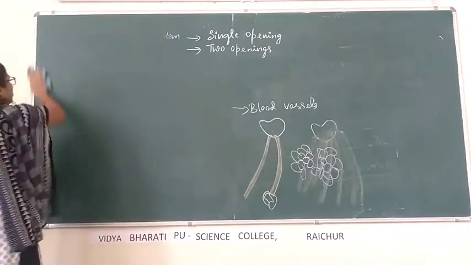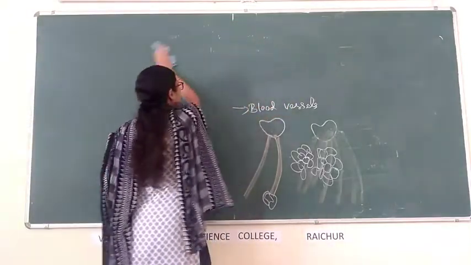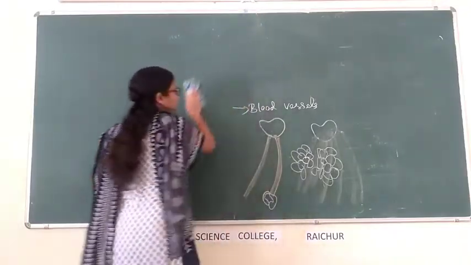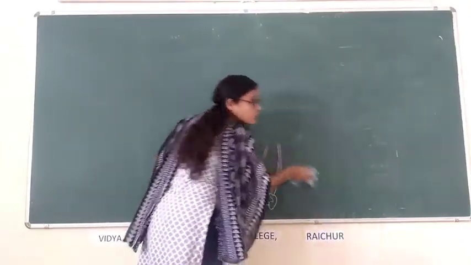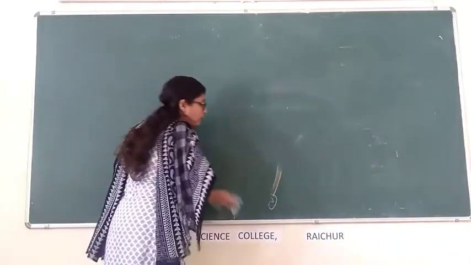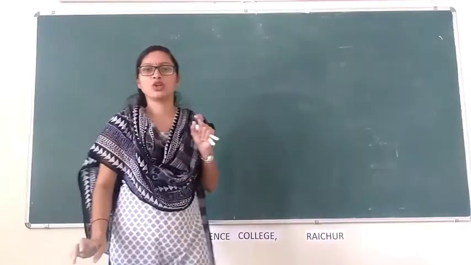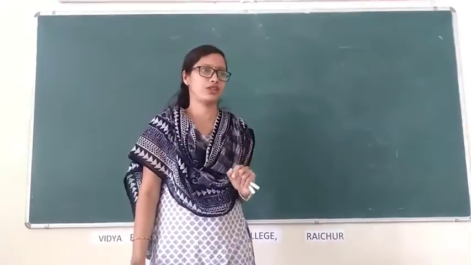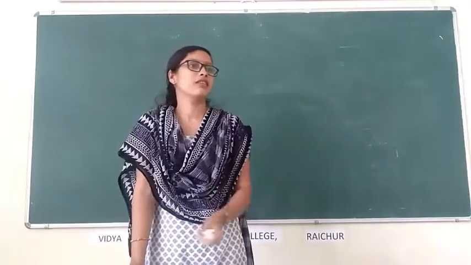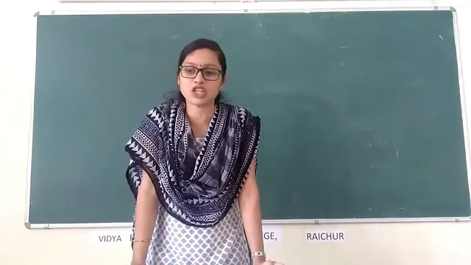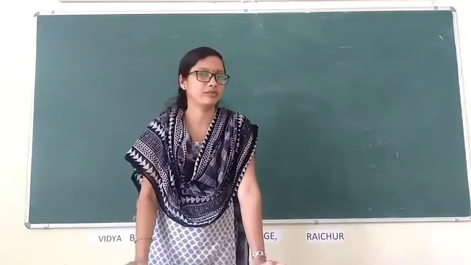What is symmetry, type of symmetry, diploblastic animals, triploblastic animals, then about coelom, type of digestive system, open type of circulatory system, closed type of circulatory system. You should know all these terminologies, because after this we are going to study the classification of animals, which includes various phyla.